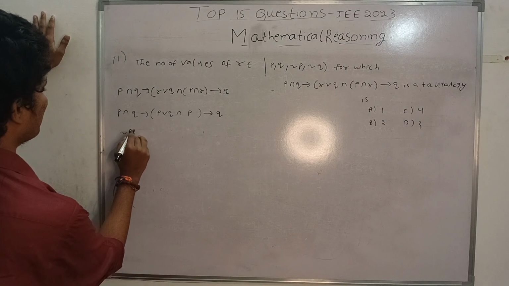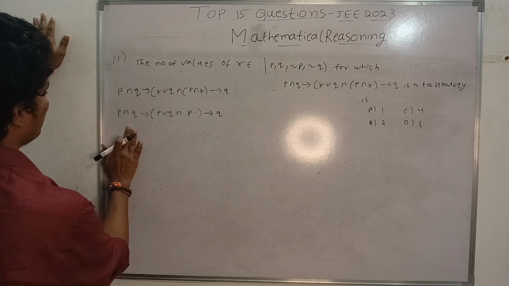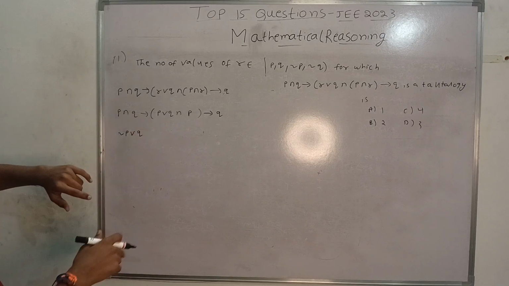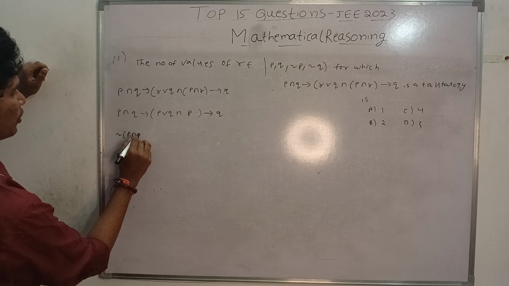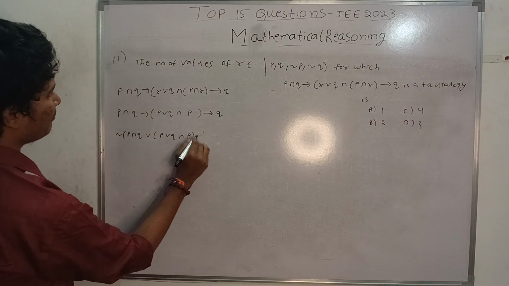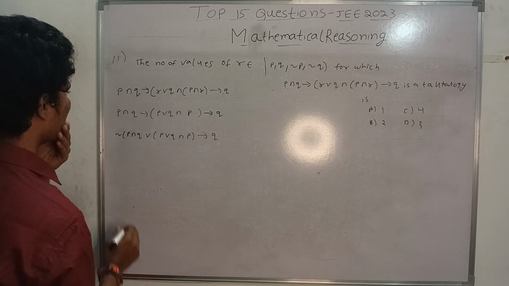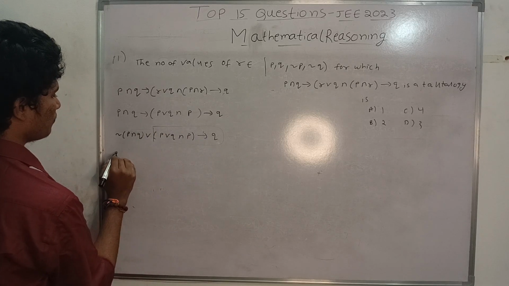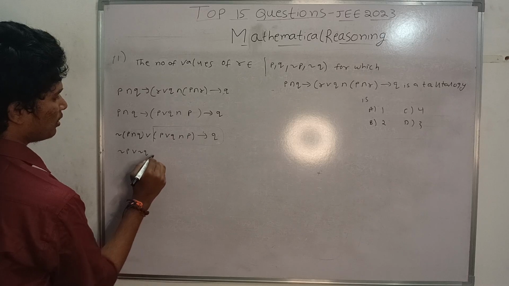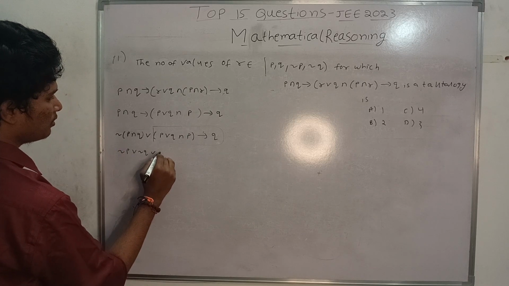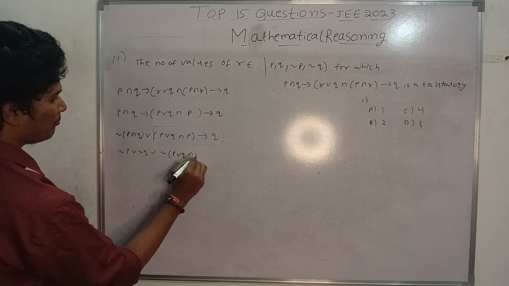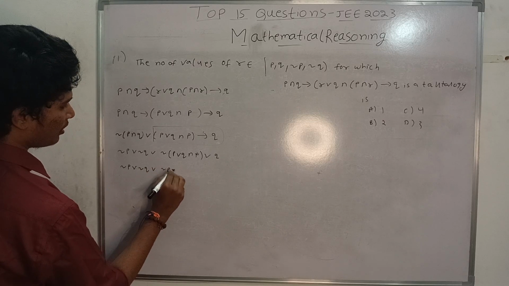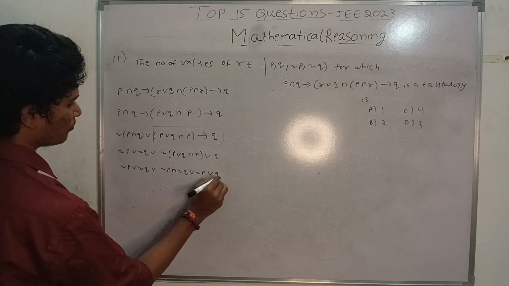Here it is negation P. It is negation P or Q, because it is negation of P or Q. It is negation of P or Q, or P or Q and P implication Q. First I solve this thing, and when I apply this, you will get negation P or negation Q, and negation of P or Q, and P or Q. Negation of P like this, negation P or negation Q and negation P or Q.